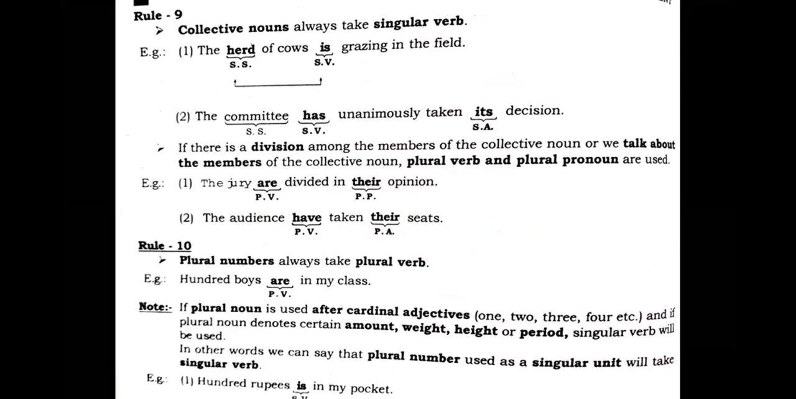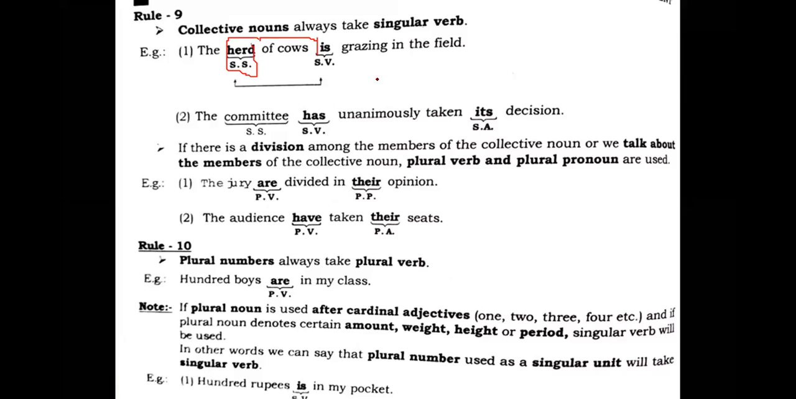Collective nouns always take singular verb. The herd of cows is grazing in the field. Now, students, you need to justify the collective noun. Herd is the collective noun. This is the singular subject. Then, according to this, we have used here is, right? The collective nouns always take singular verb.